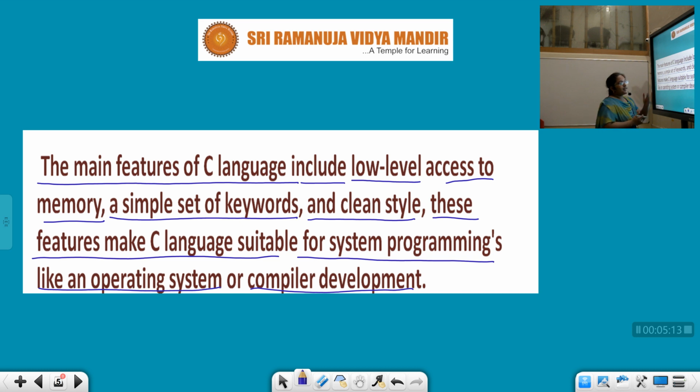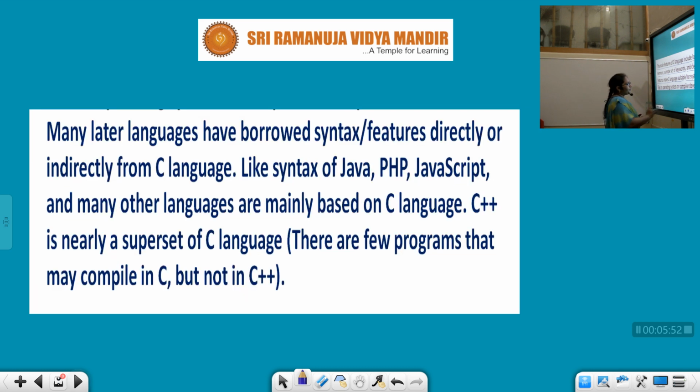These features make C language suitable for system programming, like operating systems or compiler development. Why do we use C particularly for systems or operating systems? Because these different features give flexibility. Here you can observe three concepts to learn: low level access to memory, a simple set of keywords, and a clean style.